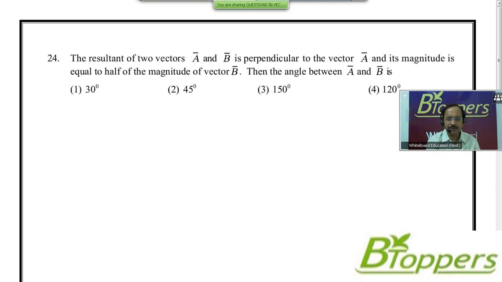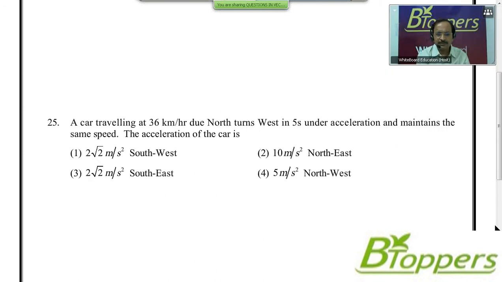Those students who need more time to try the question, as usual, they can take a pause and try the problem. Come on, see the next question then. See the question number 25.